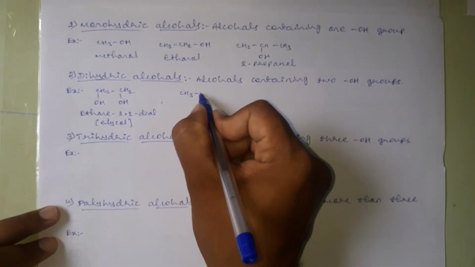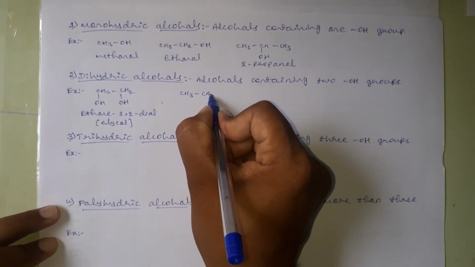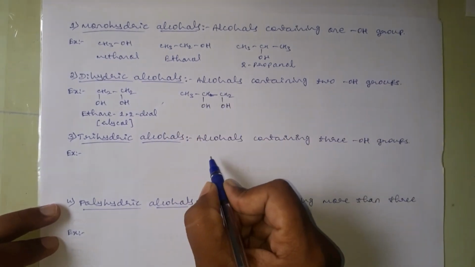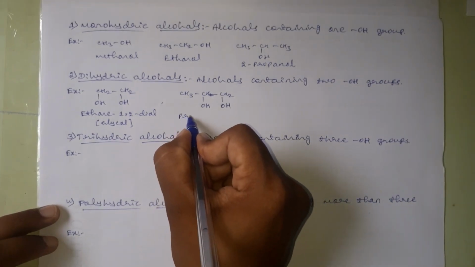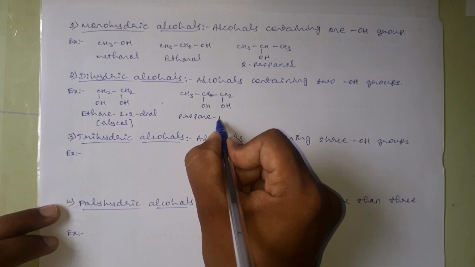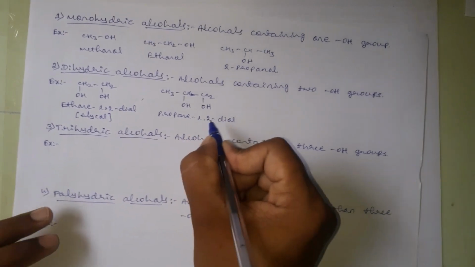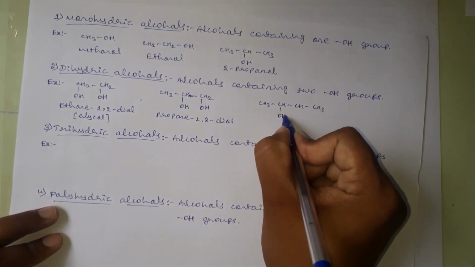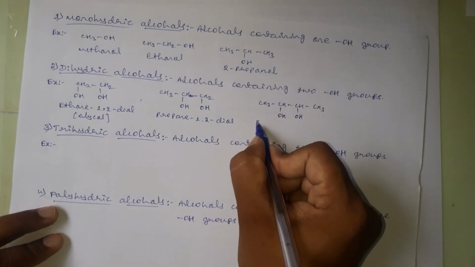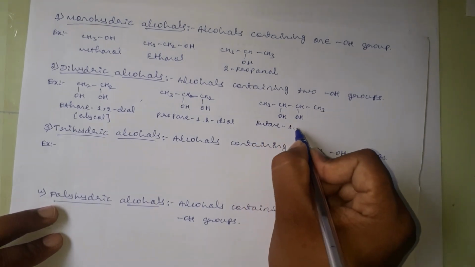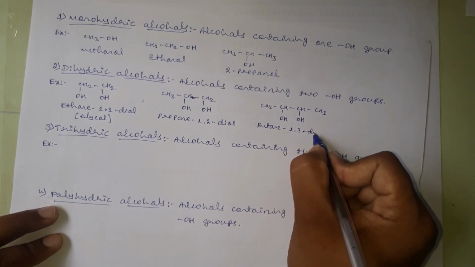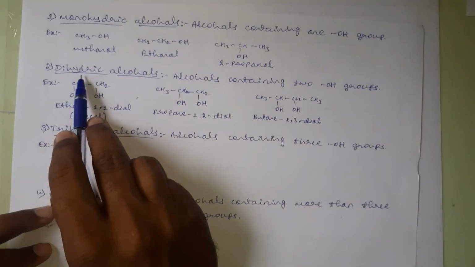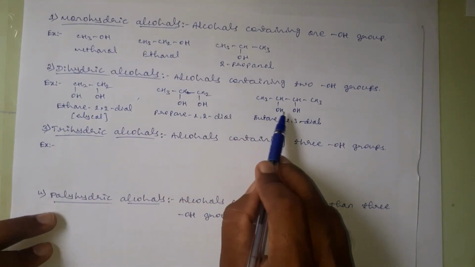Then CH3, CHOH, CH2OH, and its name is propane-1,2-diol. CH3, CH, CH, CH3, and its name is butane-2,3-diol. Correct? These are all some of the examples for dihydric alcohols because these are containing 2 OH groups.